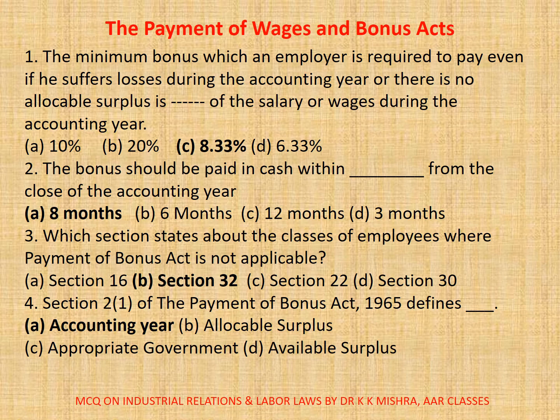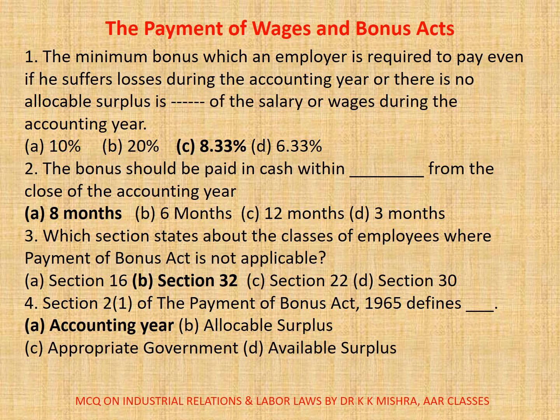3. Which section states about the classes of employees where Payment of Bonus Act is not applicable? Options are A. Section 16, B. Section 32, C. Section 22, D. Section 30. Correct option is B. Section 32.